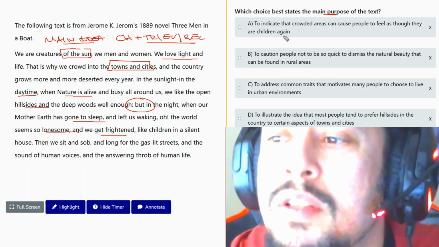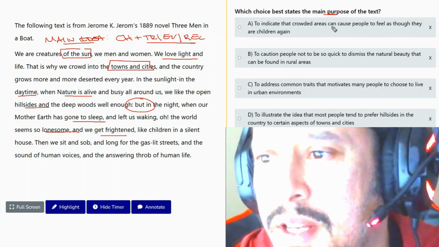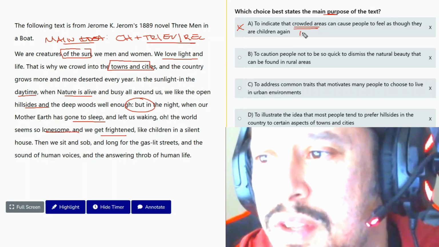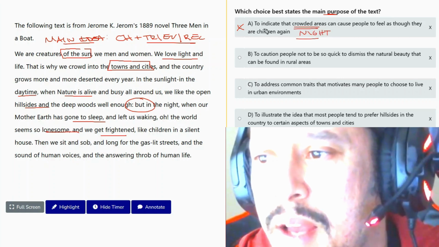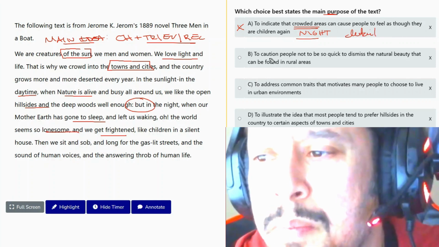Okay, so what is the purpose here? Answer A: to indicate that crowded areas can cause people to feel as though they are children again. Well, no, it's actually not crowded areas. It's actually the nighttime, and it's not about that. This is too much of a detail. Answer B,